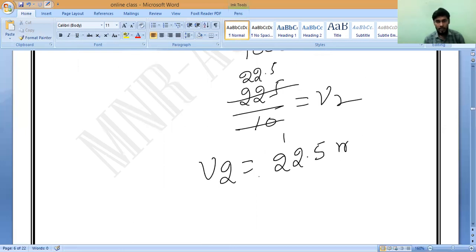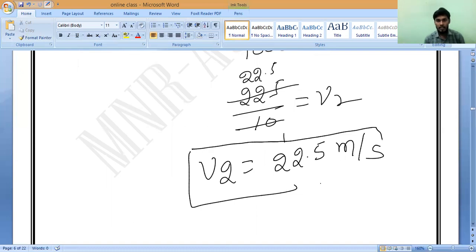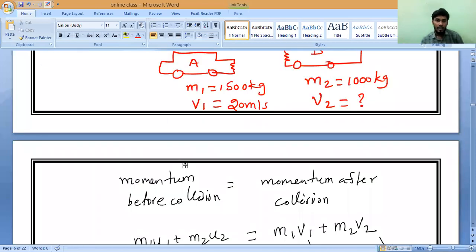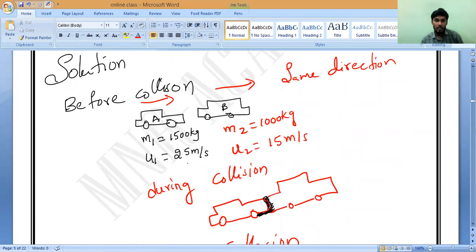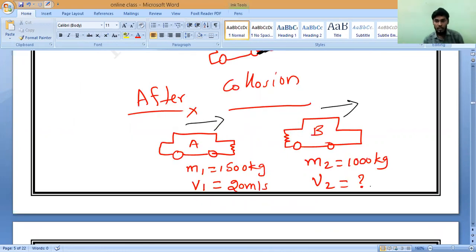22.5 meter per second. That is what? Velocity of the gun. Is it yes or no? Yes, sir. Is what we should call as velocity of the gun. So in the picture, velocity of the car B. So we have to write V2 is equal to how much? 22.5 meter per second. That is what we should write.